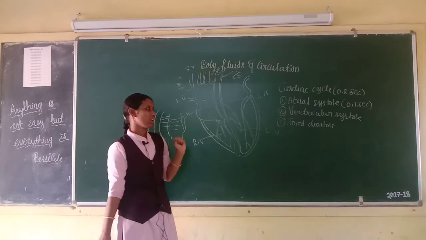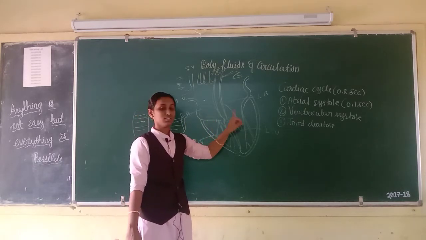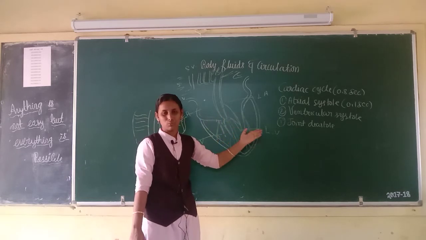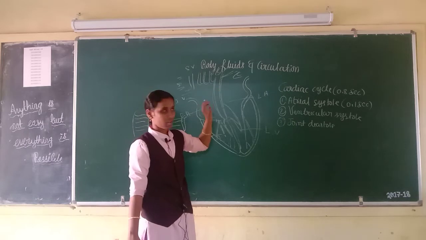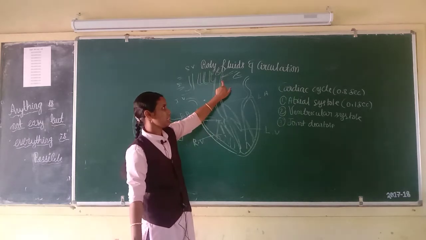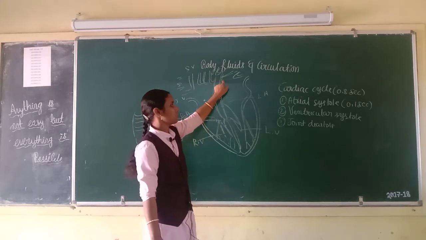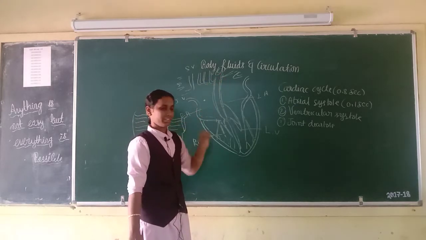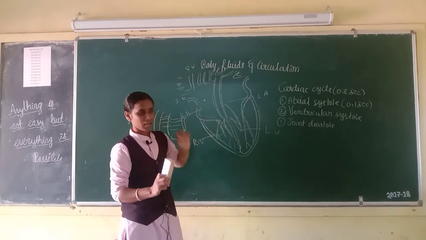Totally 4 valves are present in the heart. First one is tricuspid valve, second one is bicuspid valve, also called mitral valve, then semilunar valves. Semilunar valve is present in the aorta and also in the pulmonary artery. So totally 4 valves are present in the heart.